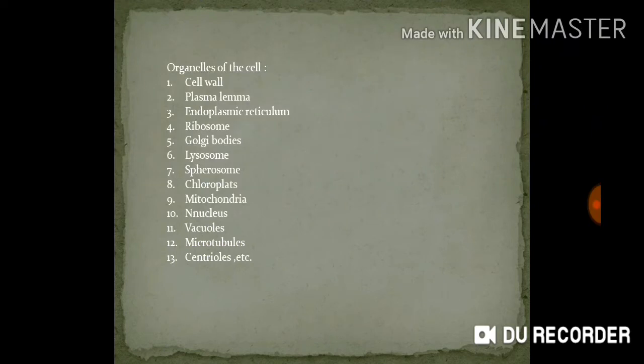Organelles of the cell. There are different components of the cell called the organelles, and these are the cell wall, plasma lemma, endoplasmic reticulum, ribosome, Golgi bodies, lysosomes, spherosomes, chloroplast, mitochondria, nucleus, vacuoles, microtubules, centrioles, etc. Actually, the centriole is present in the animal cells, for it's involved in the cell division. The round spherical bodies are present in pairs.